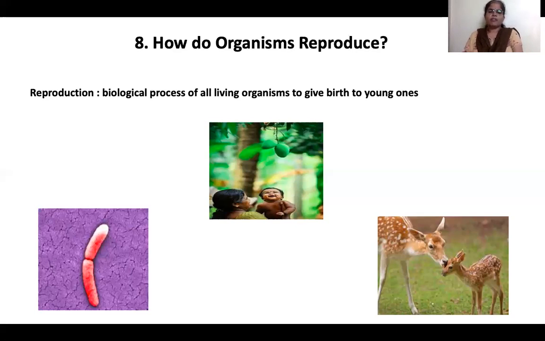Reproduction, as such, is a biological process of all living organisms. Reproduction means giving birth to young ones of the same species. Here are the four photographs. Here, human beings give birth to human beings, and the plant gives rise to fruits, which in turn lead to growth of the plant again. This is a microorganism, bacteria, growing from the parent to the offspring, and similarly, animals also reproduce their own kind. This is a simple definition of reproduction, that is, giving birth to young ones.